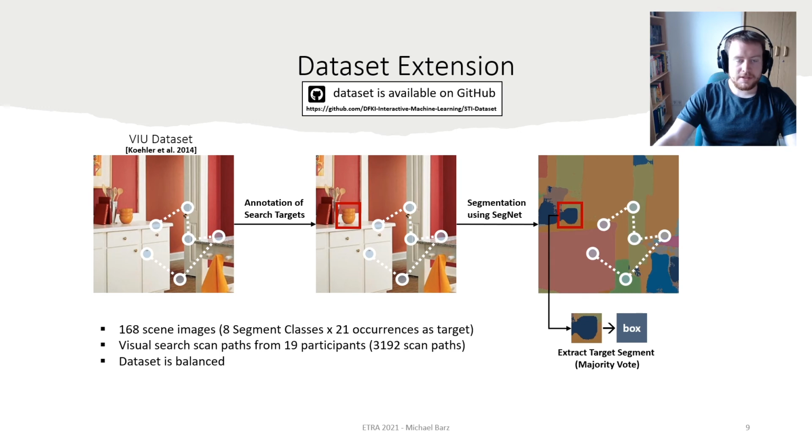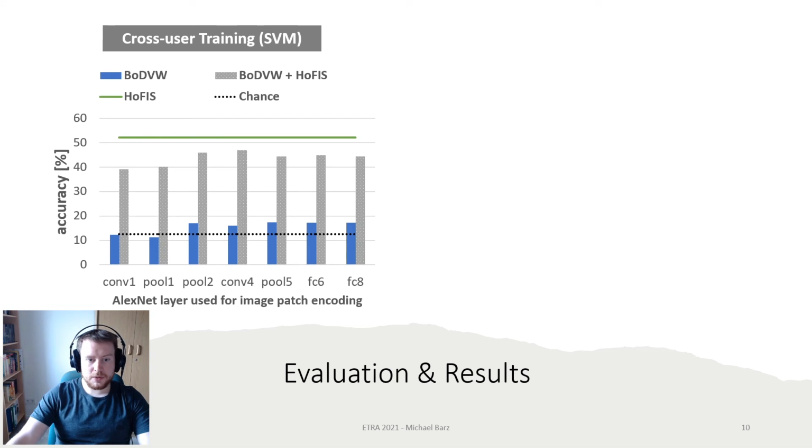Next, we present the results based on this dataset. Here you can see the model accuracy when training across users. We train an SVM model using a twofold cross-validation in which we leave half of the users out in each iteration. The bag of deep visual words encoding achieves an accuracy up to 17%, depending on the used CNN layer. The combined encoding is much better, with an accuracy up to 46%. Models trained with our novel encoding achieve the best score overall with 52% accuracy.